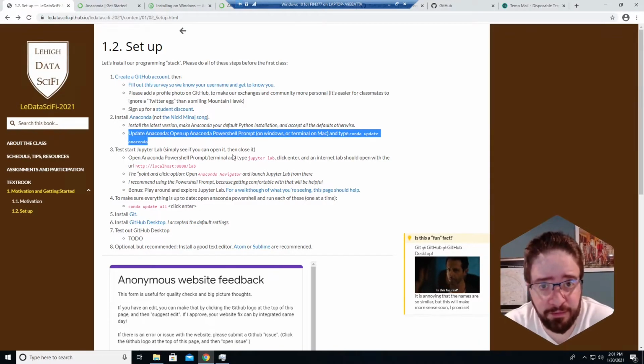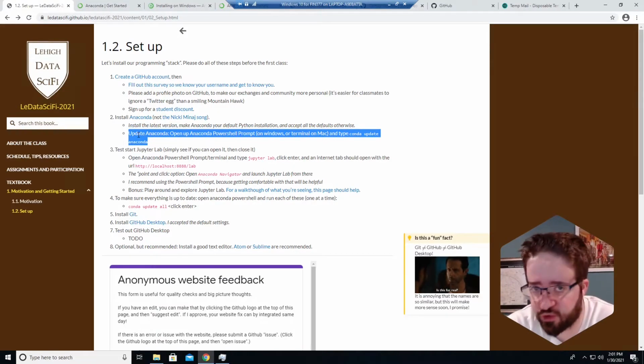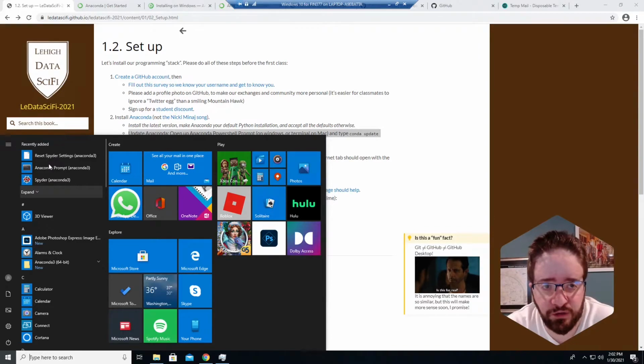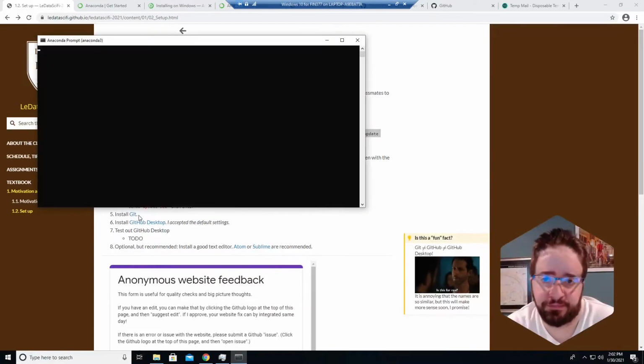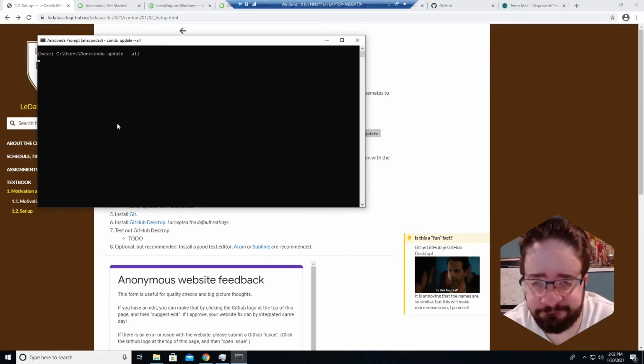All right, so Anaconda is installed. It's a good idea to just make sure you have the most recent version of all of the packages that come with Anaconda. So the way we're going to do this is to open what's called on Windows the Anaconda prompt, and we will type conda update --all and hit enter. And this process will run in the background. It's usually pretty quick.